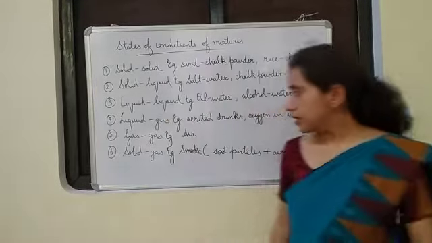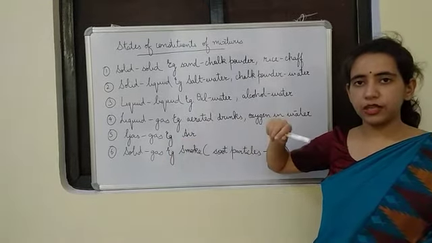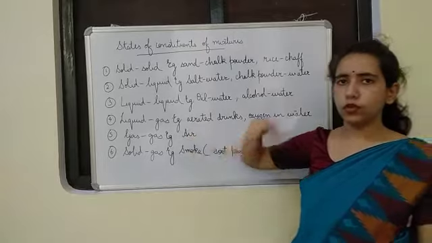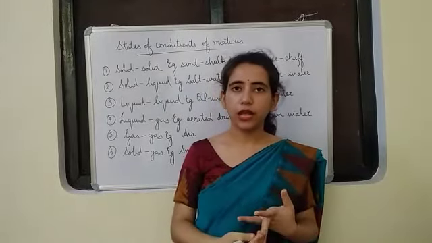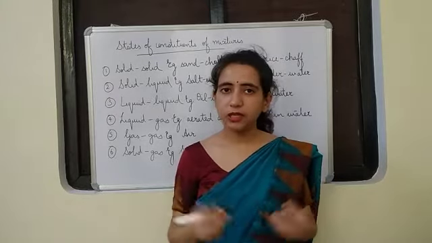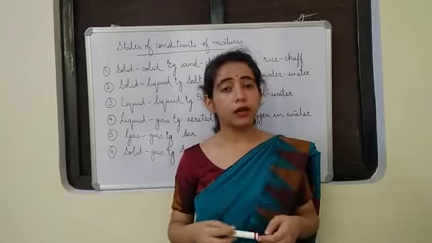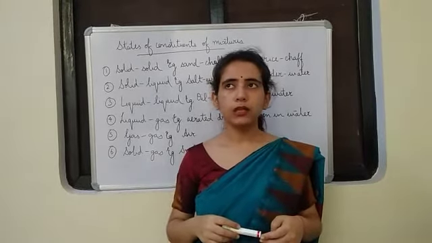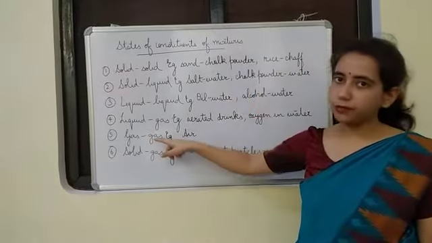Alright. Then gas and gas. The best example is air. Gas mixtures. Air, you know, is a mixture of so many gases. Carbon dioxide, sulfur dioxide, nitrogen dioxide. In fact, all the percentages, you know, nitrogen 78%, oxygen 21%, argon 0.9%. Then dust particles are even there, but here we are considering gas mixtures.